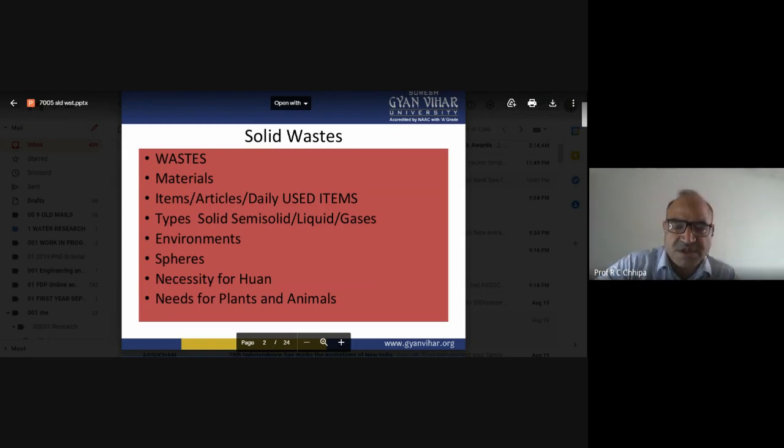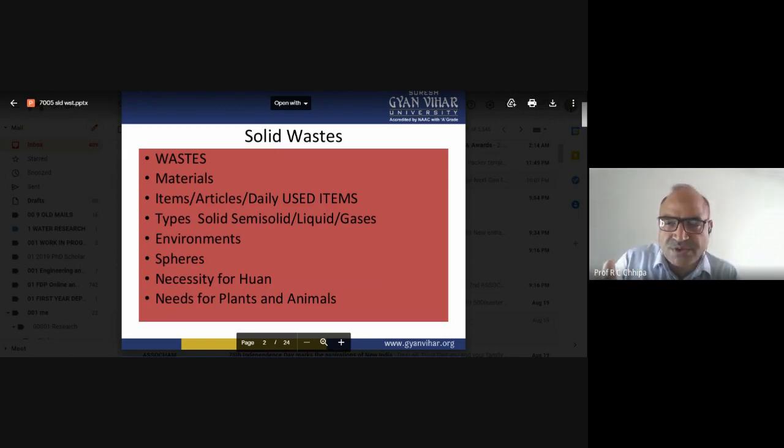There are four different types: solid waste, semi-solid waste, liquid waste such as water effluent and industrial waste. In a thermal power plant, the hot water is thrown into the water resources, so it has an adverse effect on the environment.